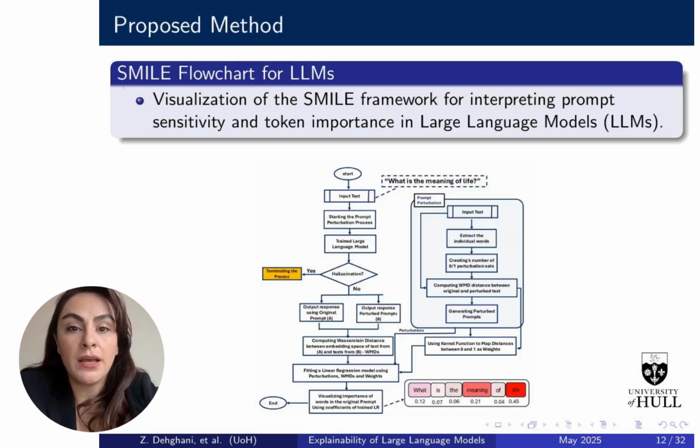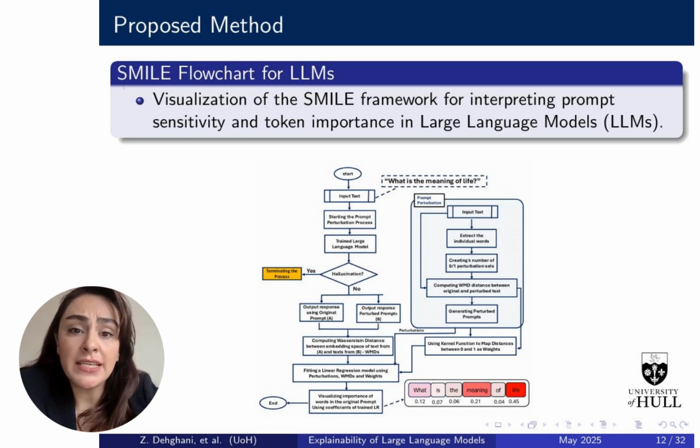So this gives us both a practical method and a solid mathematical reason to trust the local explanations we generate with SMILE. Our solution, SMILE. In image classification, SMILE works by dividing an image into smaller regions called superpixels. These regions are randomly kept or removed to create perturbed versions of the image. By observing how the model's predictions change and measuring the difference using a statistical distance like the Wasserstein distance, SMILE identifies which regions most influence the model's decision.